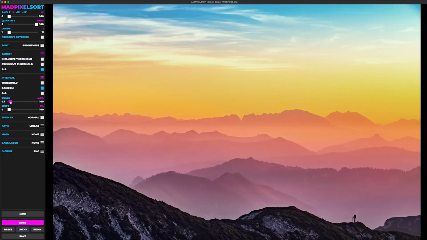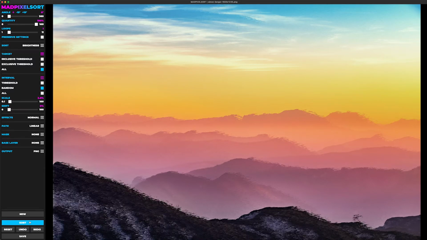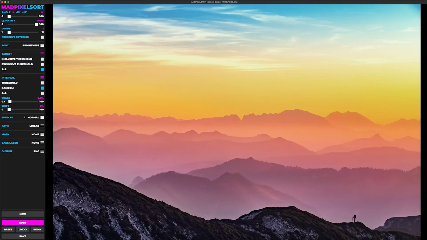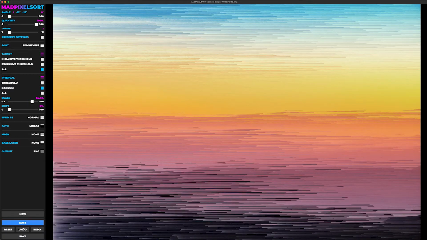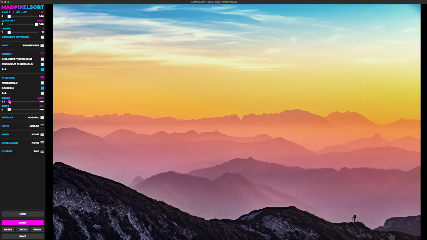And you can change how long that is with the scale slider here. As you can see, this is much shorter than before. If you were to go longer, it's much longer. Now, interval shift works on everything. It's just not super visible with the random interval mode.